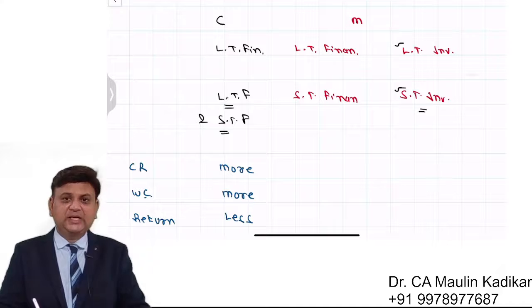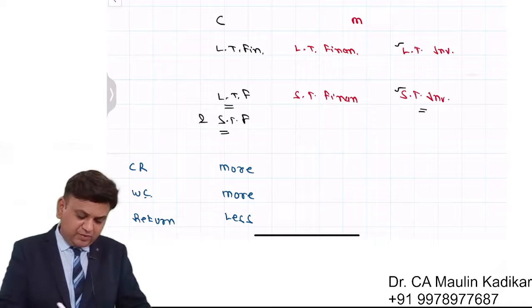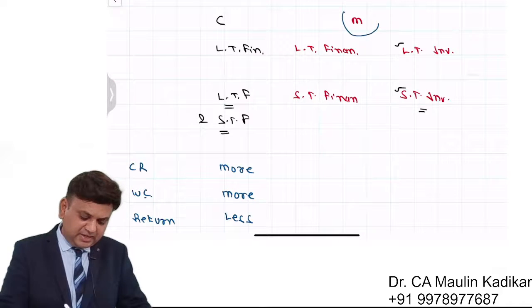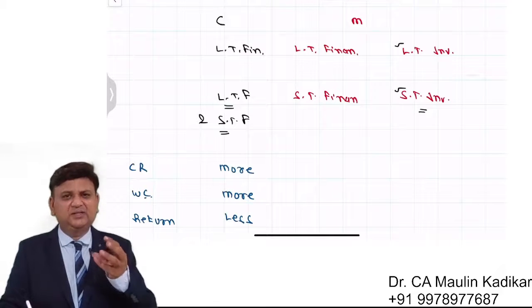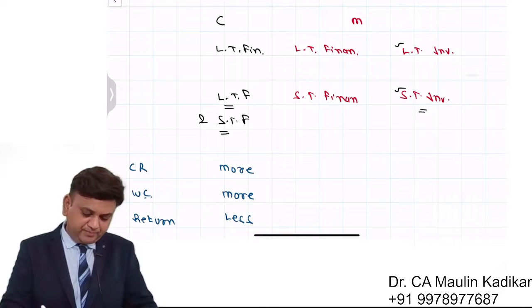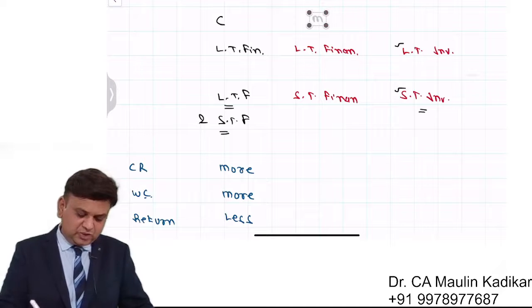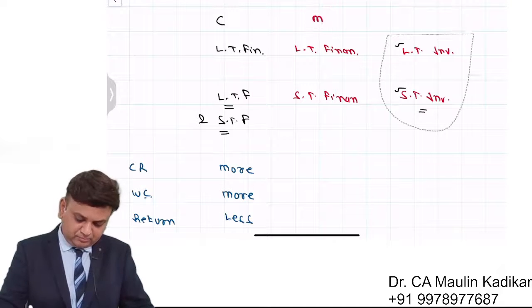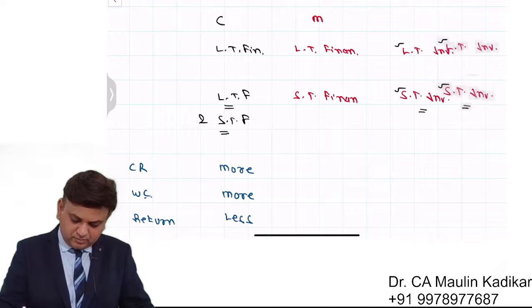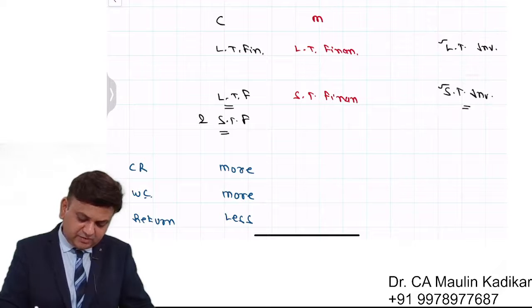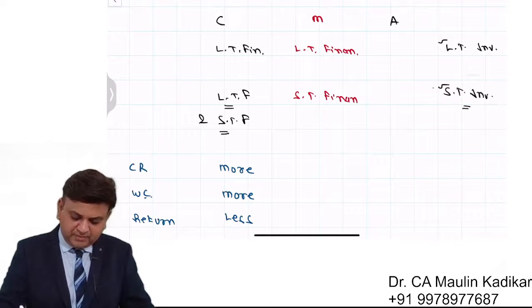The last one is the aggressive one. What will happen in case of the aggressive one? Again, in case of aggressive, you are always concerned to save money. So what will you do? You will make short-term investments with short-term financing.